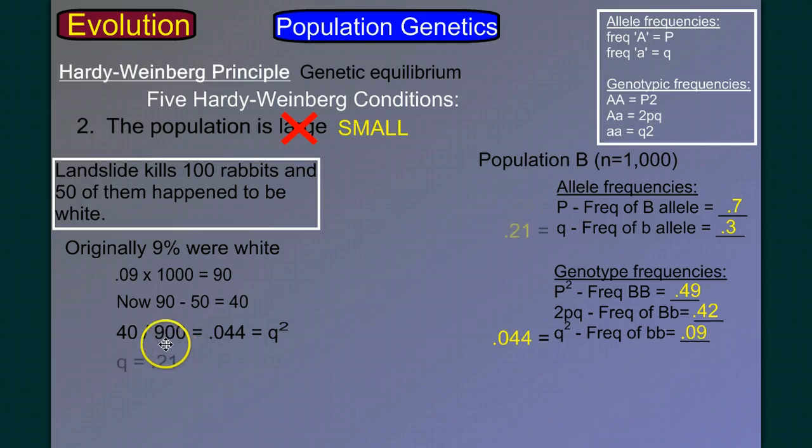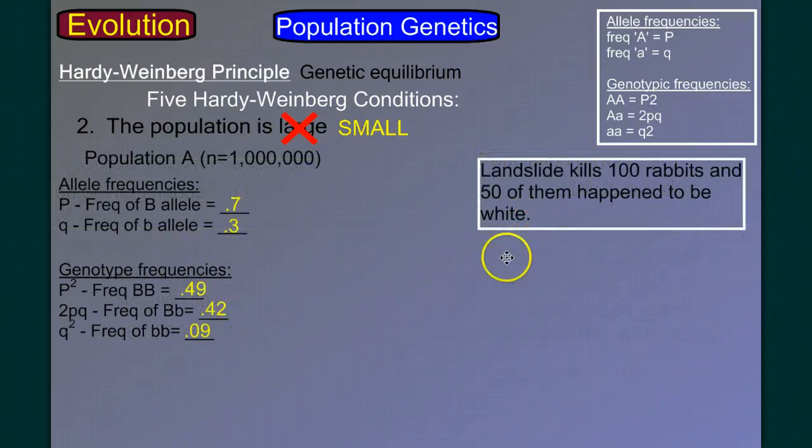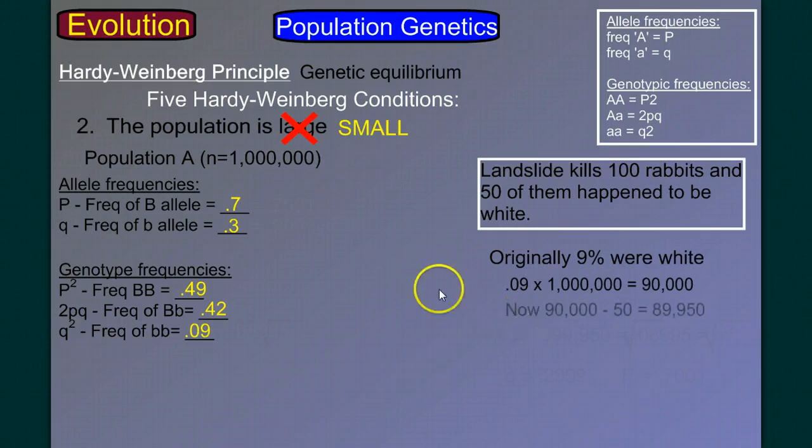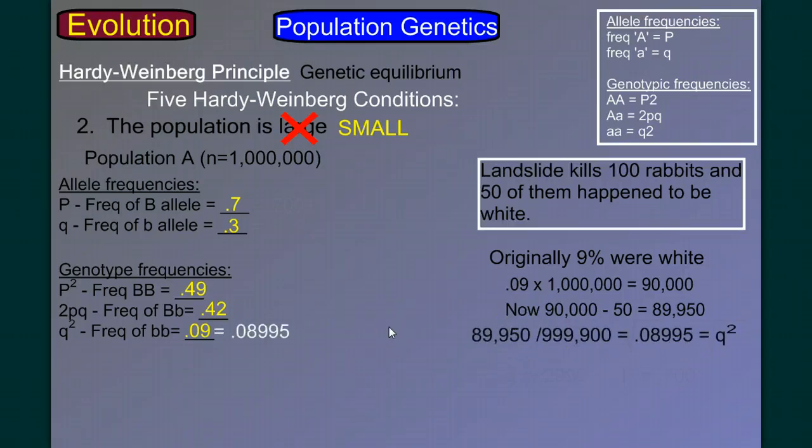And then we take the square root of q squared to find q as 0.21, and we subtract from 1 to find p, 0.79. And we can see that we've drastically changed our allele frequencies, almost by 9%. Now, let's see what happens when we do the same calculations with our large population. Again, originally 9% were white, and 9% of 1,000,000 is 90,000. Well, 50 of those poor buggers got killed in the landslide, so now we're down to 89,950, which we divide by the new population, and we see that our q squared is 0.0899, which is essentially the same as 0.09.